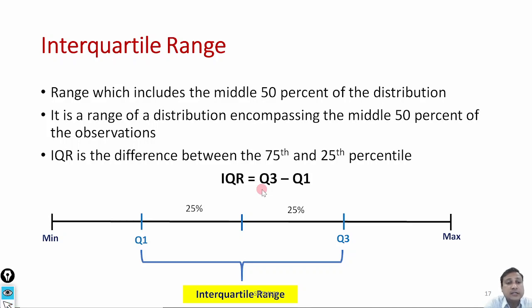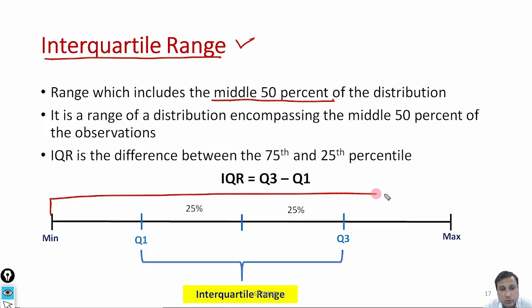Now what is interquartile range? Interquartile range is the new terminology for all of you. What is interquartile range? It is a range which includes the middle 50% of the distribution. Where is the total distribution? Here is the total distribution. This total distribution is 100%.